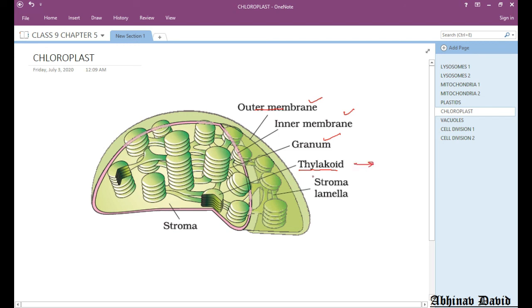And then we have stroma lamellae. What is stroma lamellae? The different grana are joined by the stroma lamellae. You can see this is a stroma lamellae, and the jelly like substance which is present here is stroma. I hope this is clear to you.